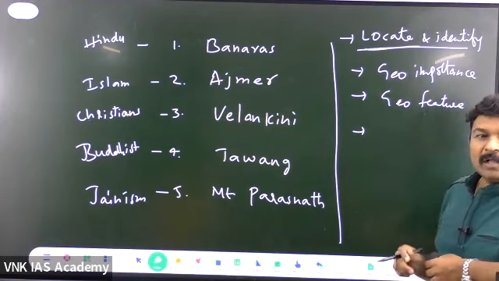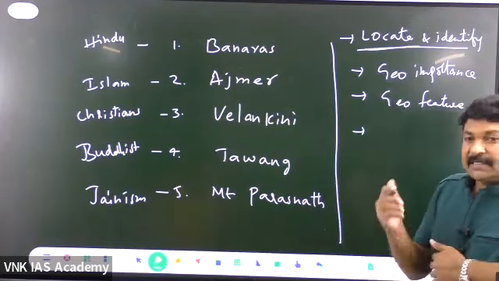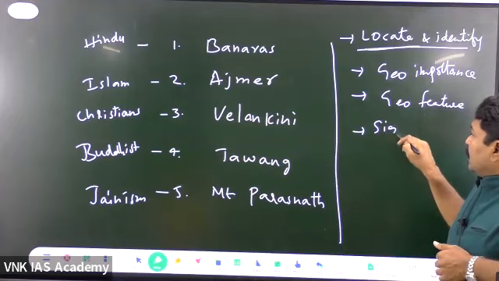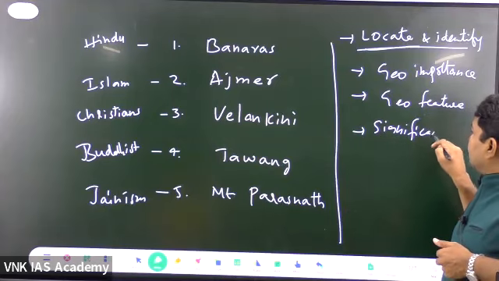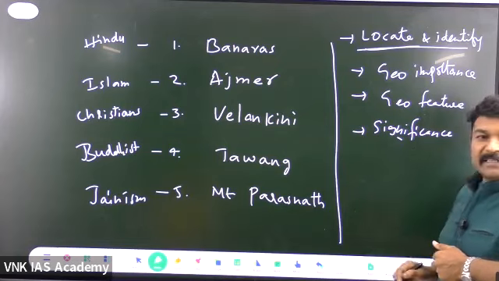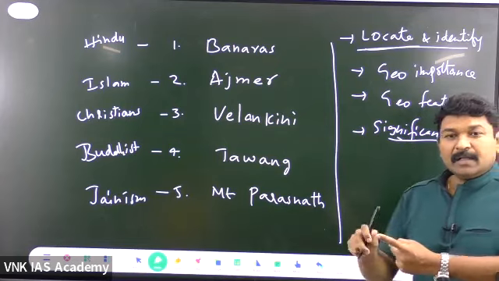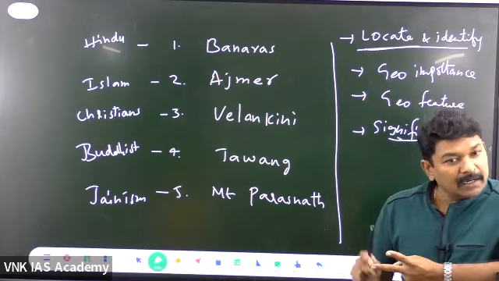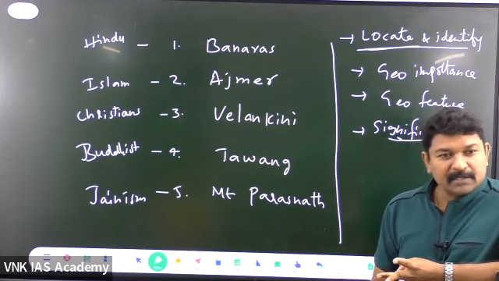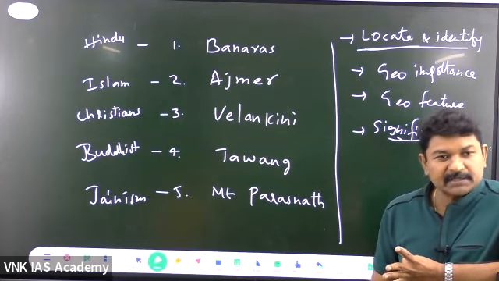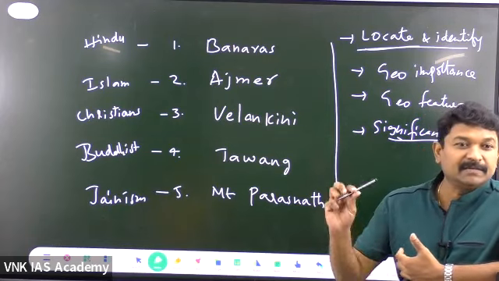Then talk about any specific significance. What is the significance of this place? What do you mean by significance? Maybe culturally significant, religiously significant, agriculturally significant, industrially significant, or militarily significant.